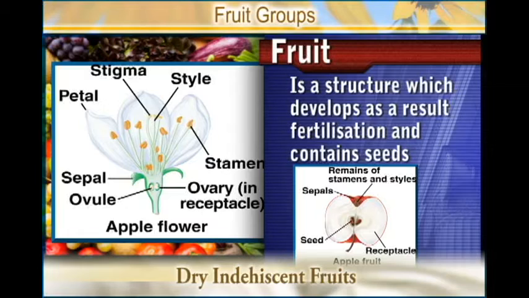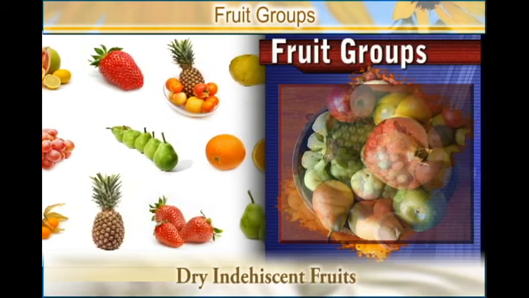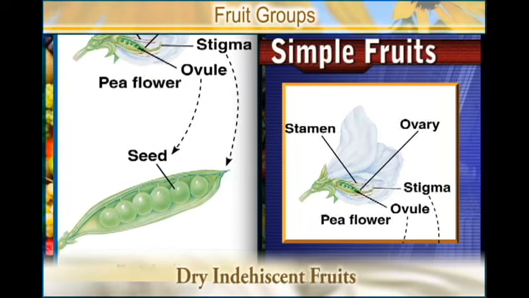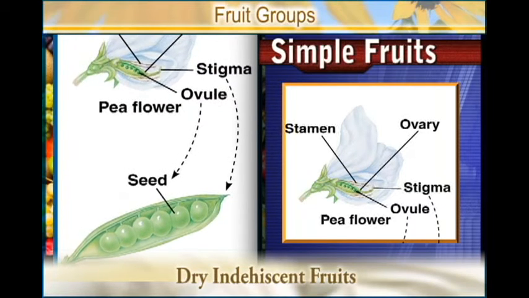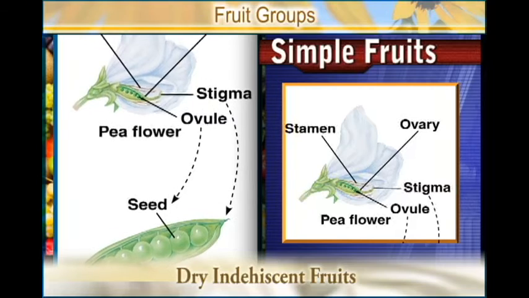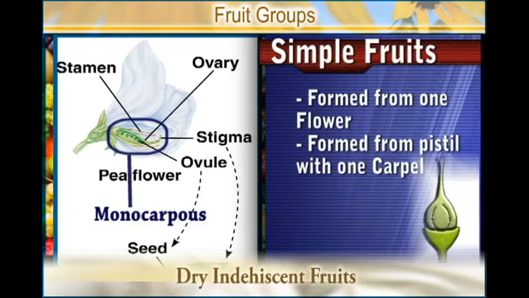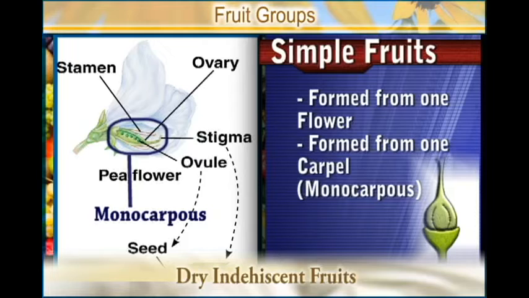So we want to look at the main groups of fruits. We have three main groups of fruits, and one of the groups is the simple fruit. A simple fruit is formed from one flower, and the pistil consists of one carpel. That means that we can refer to it as monocarpous. It has one carpel, and the fruit is developed from one flower.